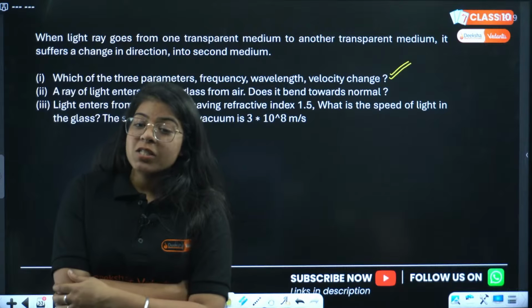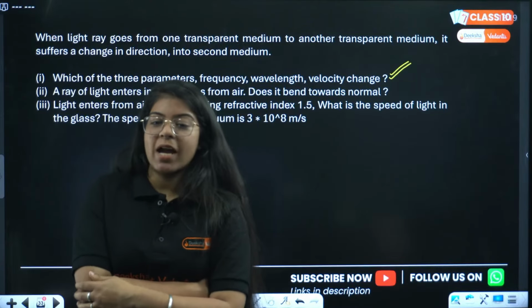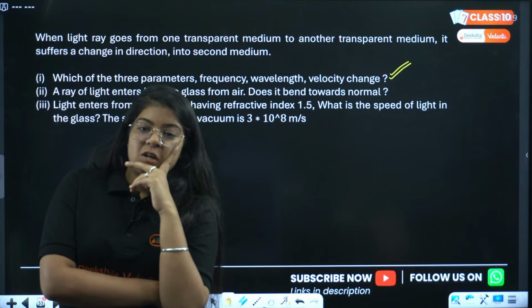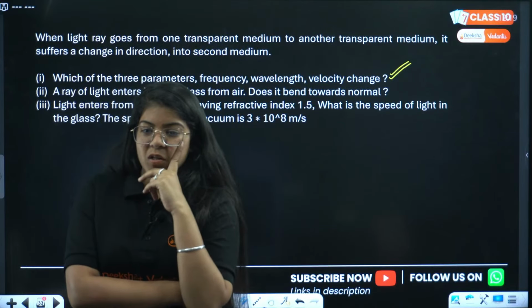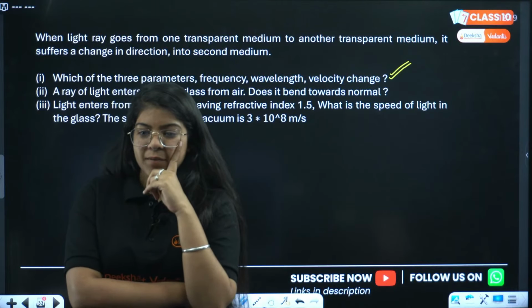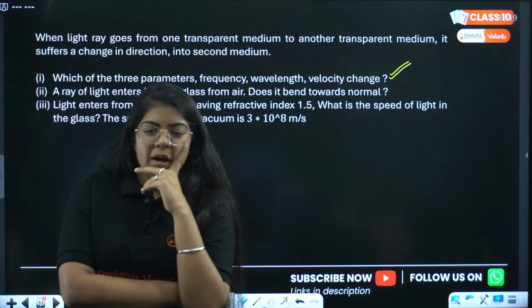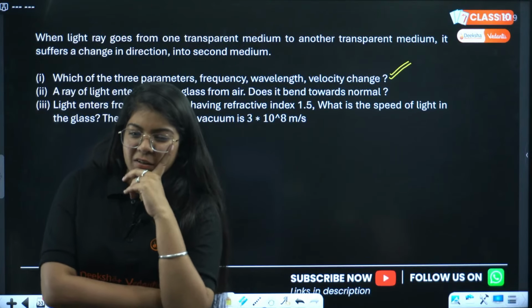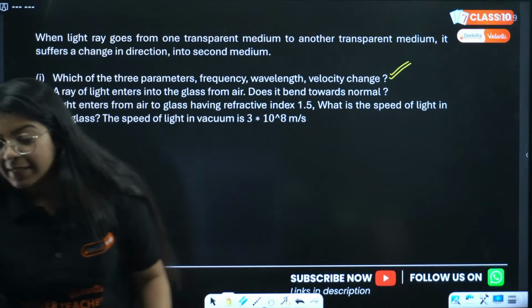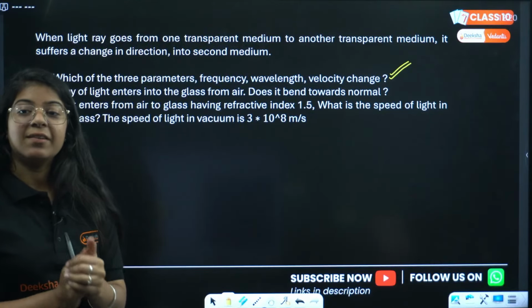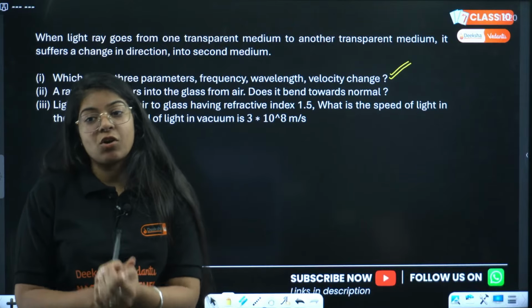Nice. Velocity and wavelength will change, and you're saying frequency won't change. Okay. All three will change, the user is saying. Hi, Pramod Kumar. Okay, let us see. Exactly, Sharmaji, you are correct. Velocity and wavelength will change. Frequency will not change. Why?